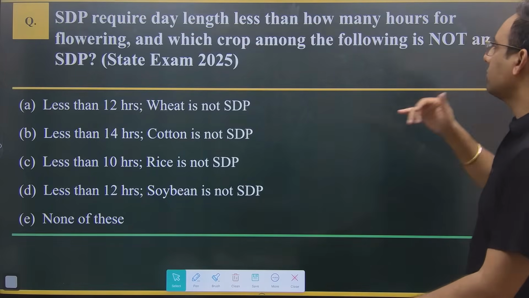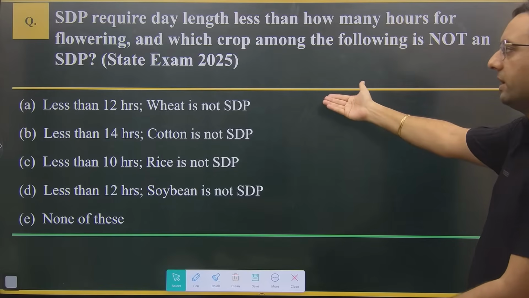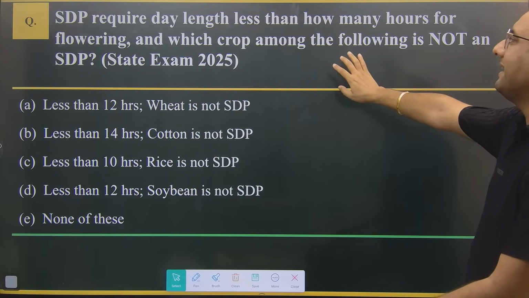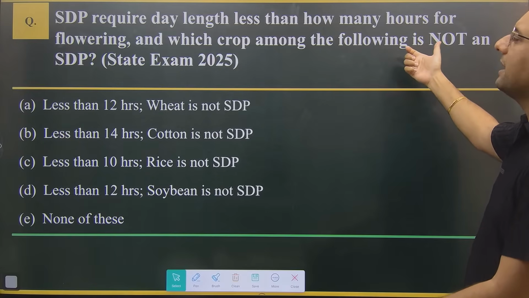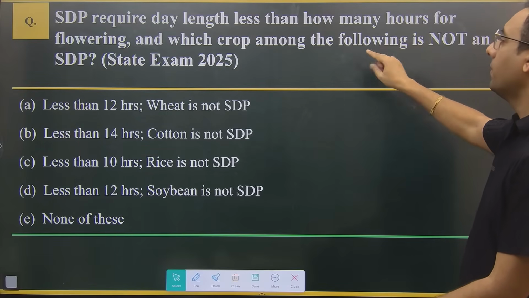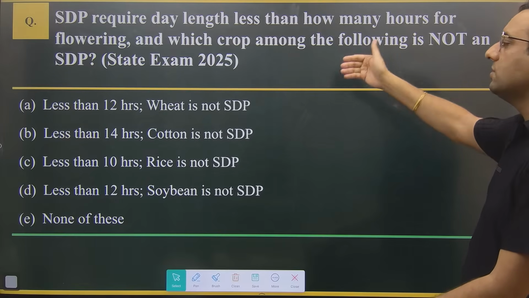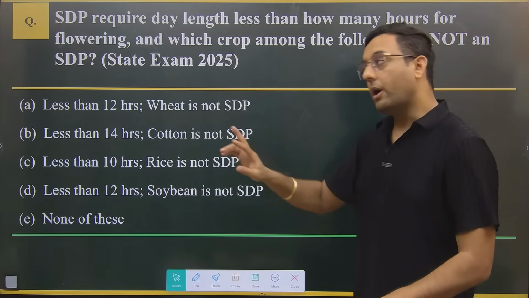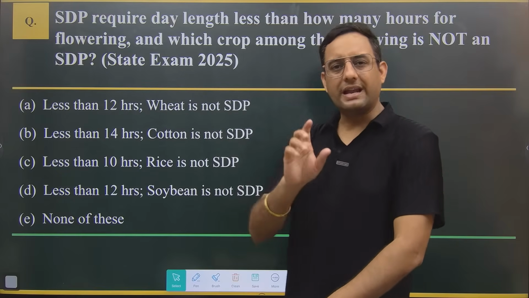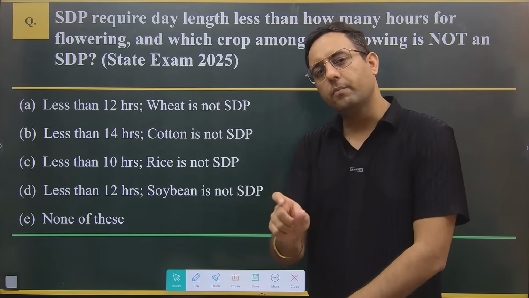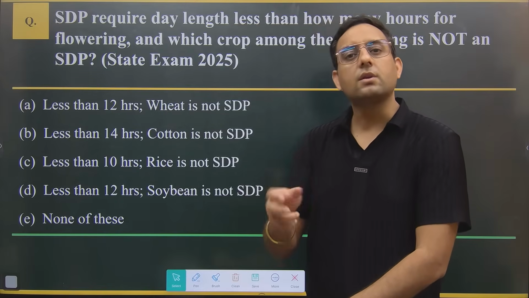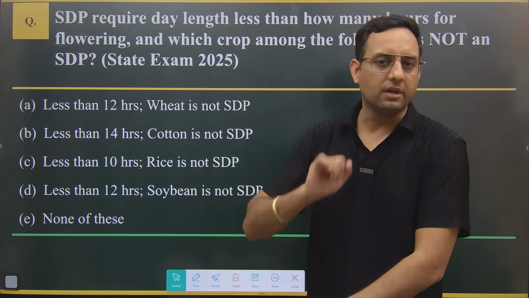Now the next question is from state exam 2025. SDP required day length less than how many hours for flowering, and which crop among the following is not an SDP? So the word SDP was mentioned there. Instead of mentioning short day plant, instead of mentioning the full name, like the full name of the organization, they are mentioning it short.